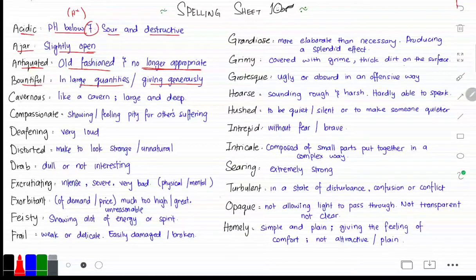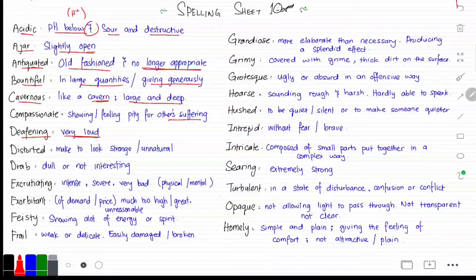Then we have cavernous, which is kind of like a cavern. Think of it like a cave. It can be something that is large and deep. Then we have compassionate, which is showing compassion, which is showing or feeling pity for others' suffering and kind of wanting to help as well. Then deafening, which is something that's very loud, which is a deafening sound, for example.